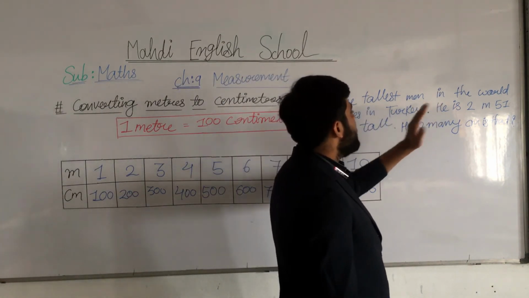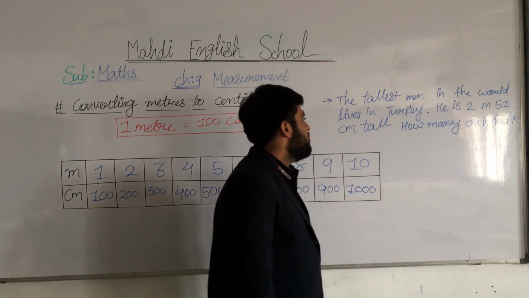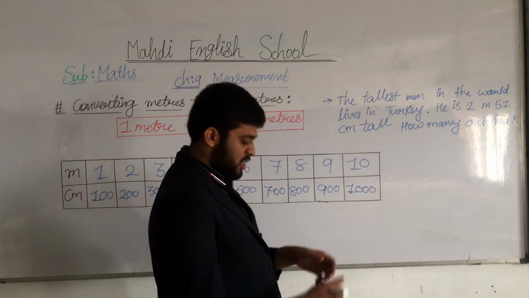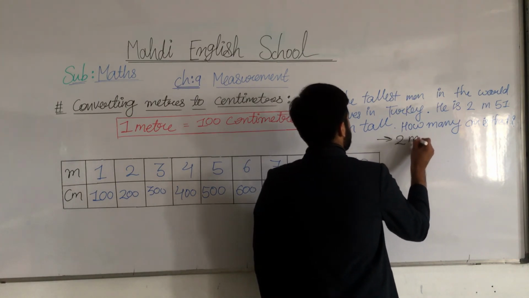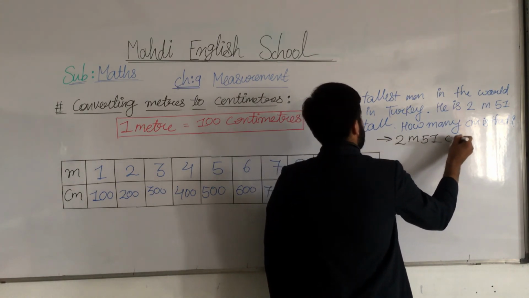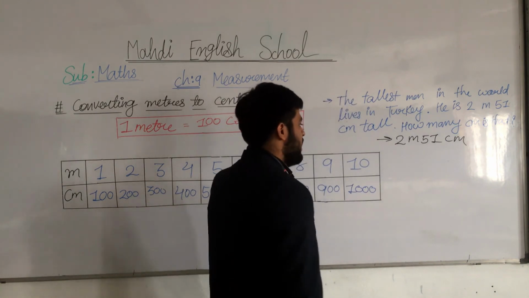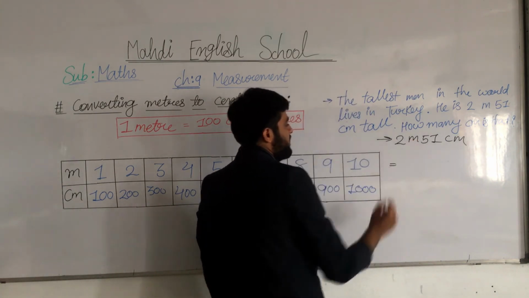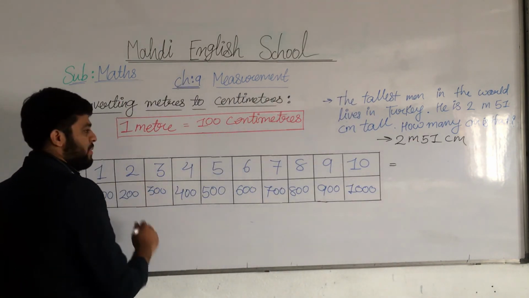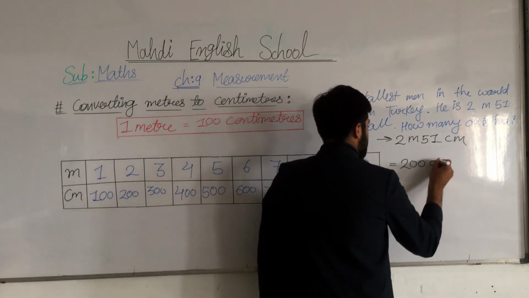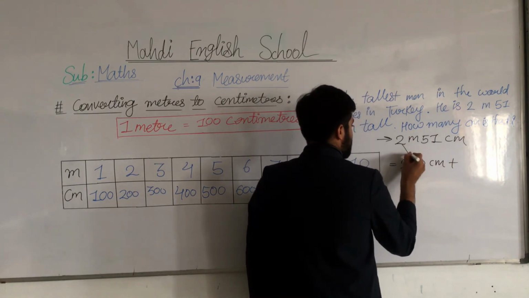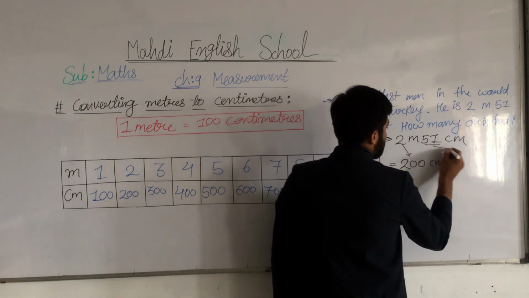The tallest man in the world lives in Turkey. He is 2 meter 51 centimeters, so we have to find the answer. Now, 2 meters: how many centimeters? 200 centimeters. And 51 centimeters stays as it is.